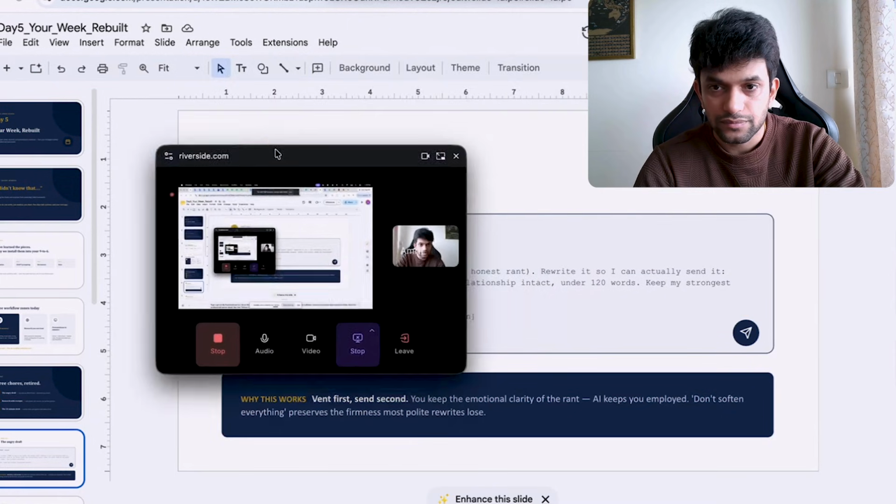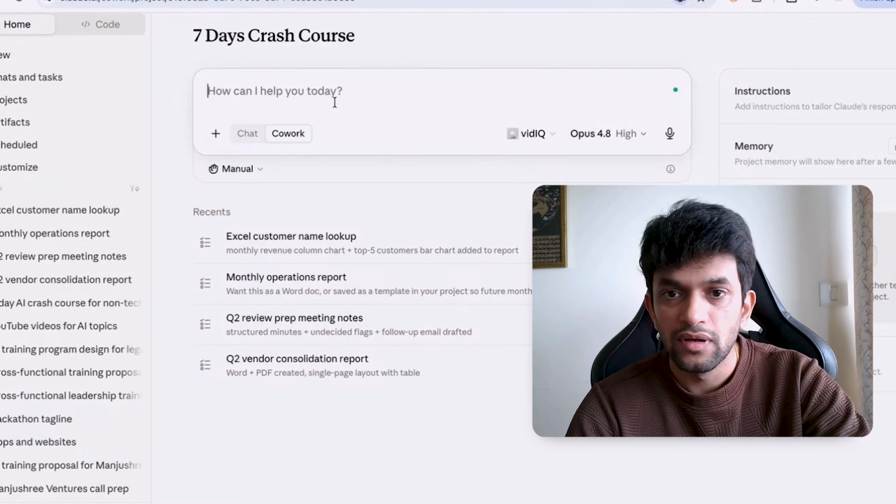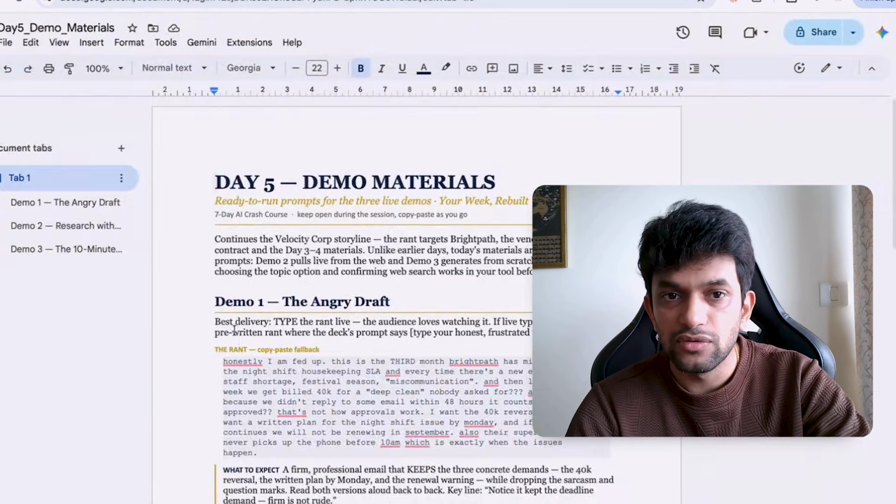Let me give you the mock data which I'm going to be using. Okay, so this is the prompt. Let me copy this prompt at least first. Command C. And what I do is, I'm using Claude for most of it. Guys, you can also start using it. I go to projects, I'll go to 7 days AI crash course and I will type it over here. Then I have a mock data.